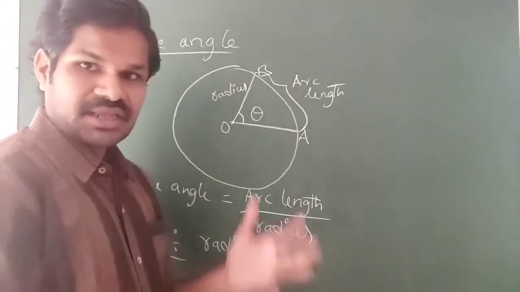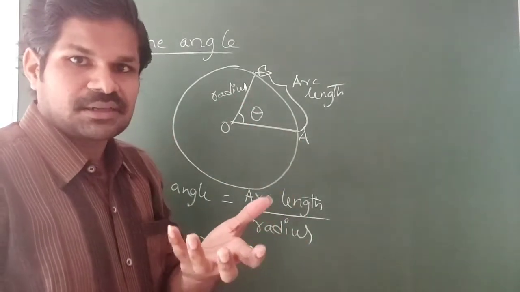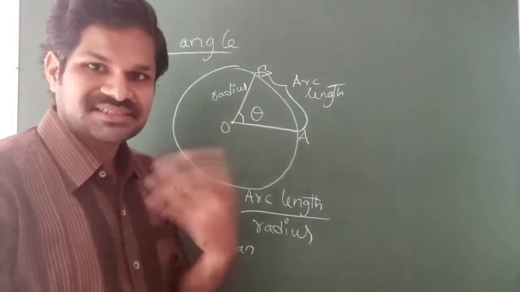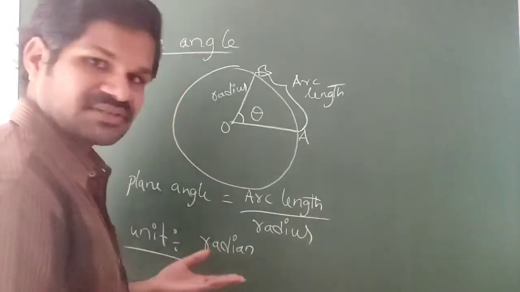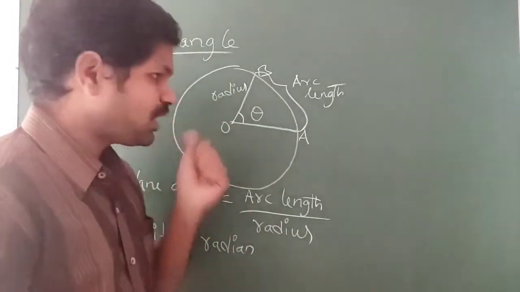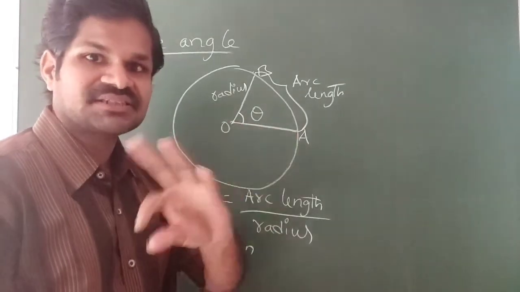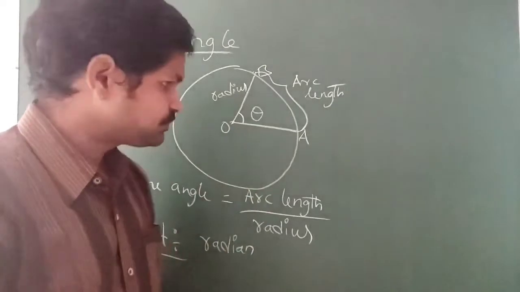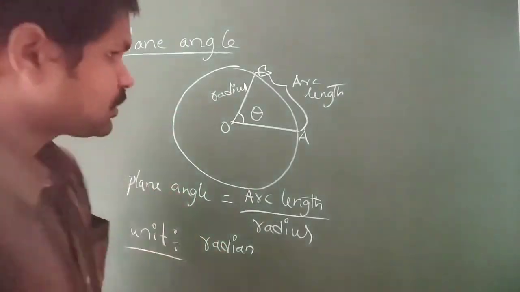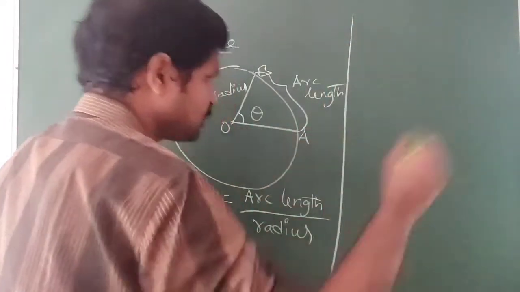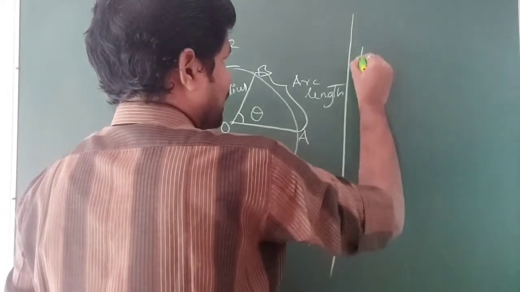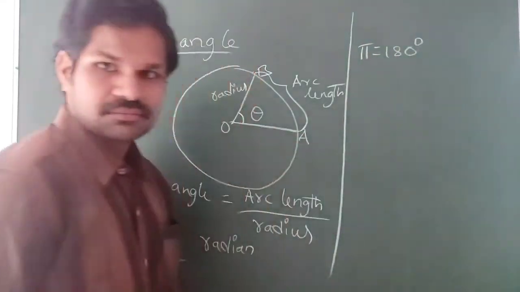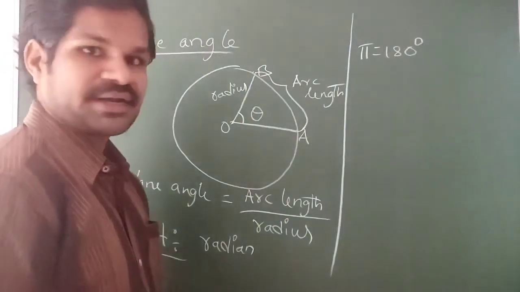So generally we consider angles in degrees, right? 40 degrees, 60 degrees, 90 degrees, like that. But here it was given as radian. So what is meant by radian? Is there any relation between a radian as well as degrees? So now consider, we all know that pi is equal to 180 degrees.